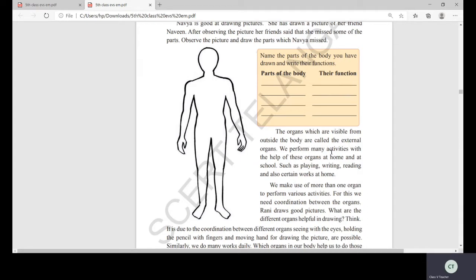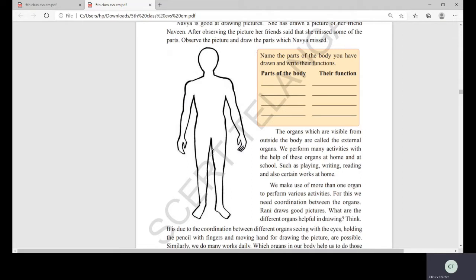We perform many activities with the help of these organs at home and at school, such as playing, writing, reading, and also certain works at home. See, children, God has given all the body parts. From top to bottom, every part we will use in the whole day. Come on, with the hands, what will you do? Say what you will do with the hands. Yes, we eat, we write, we pick, we hold, we carry everything with the hands.